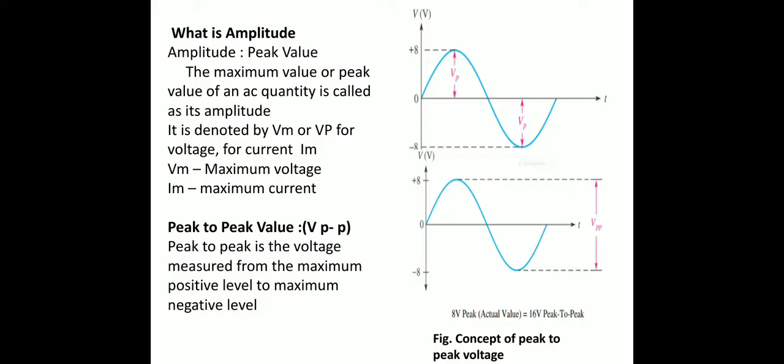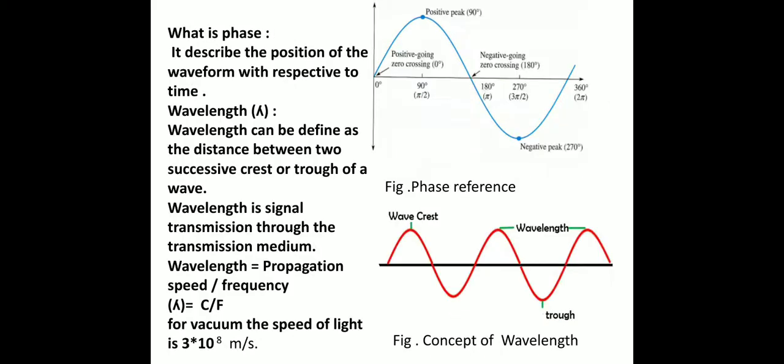Then peak to peak value. Peak to peak value is the voltage measured from the maximum positive level to the maximum negative level, as shown in the figure. If peak voltage is 8 volt, that is, maximum voltage is 8 volt, then peak to peak is 8 plus 8, that is 16 volt. The amplitude is nothing but the maximum value or peak value of an AC quantity.